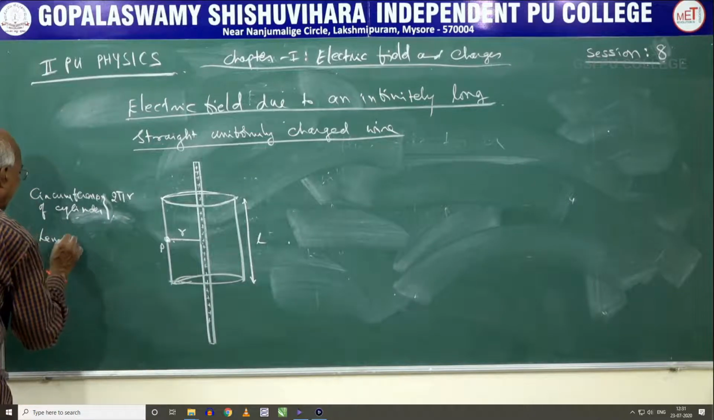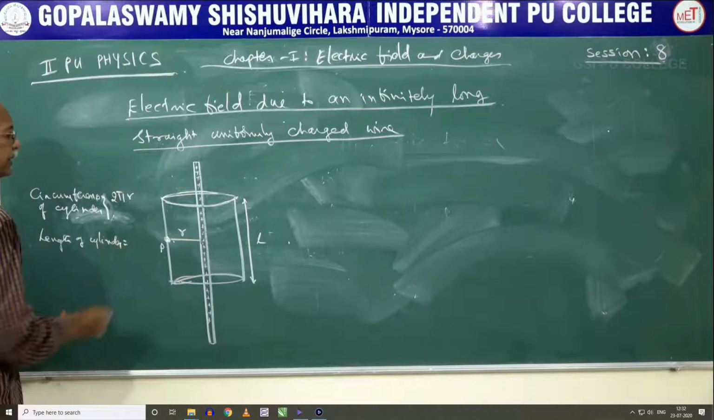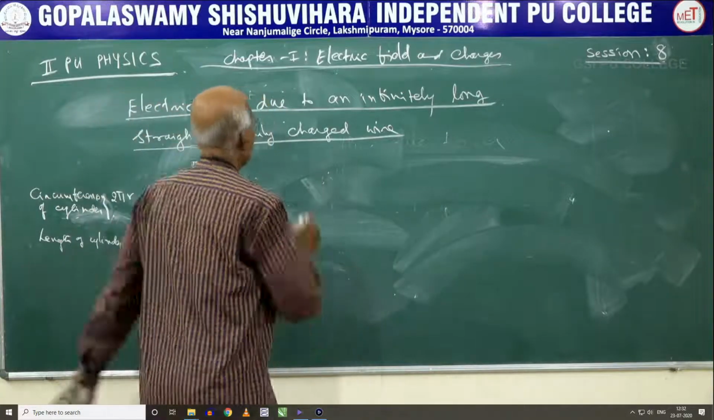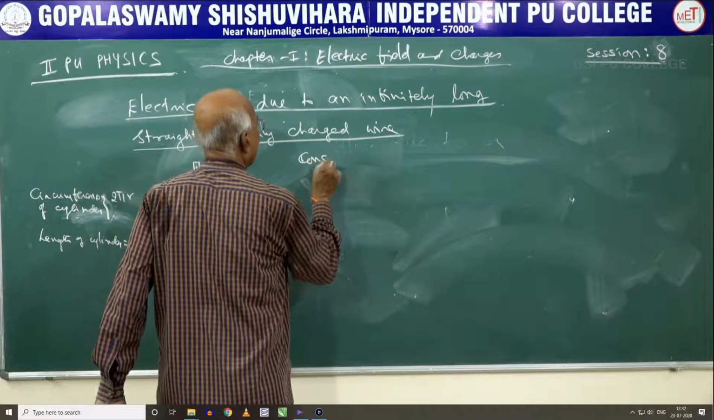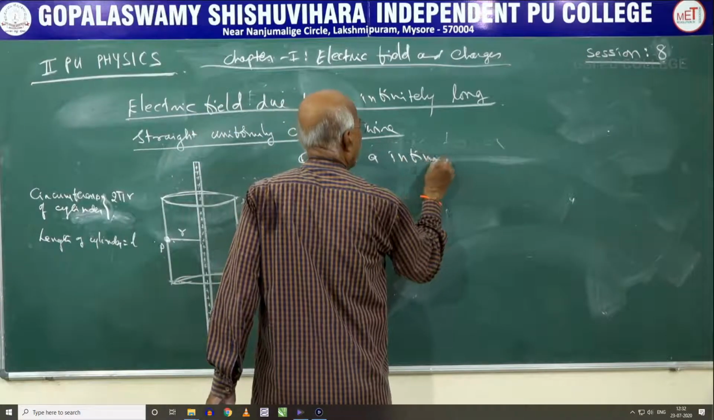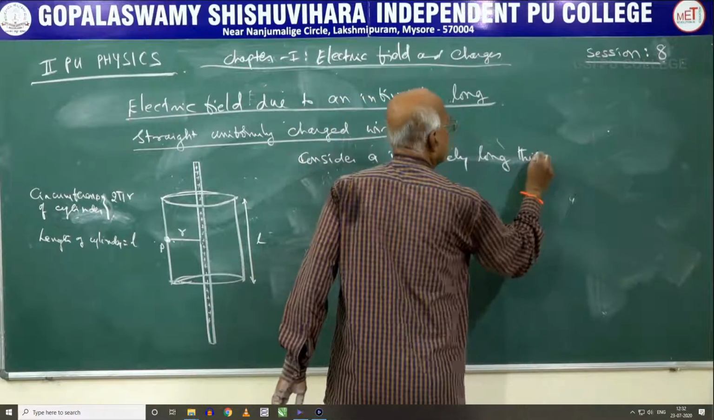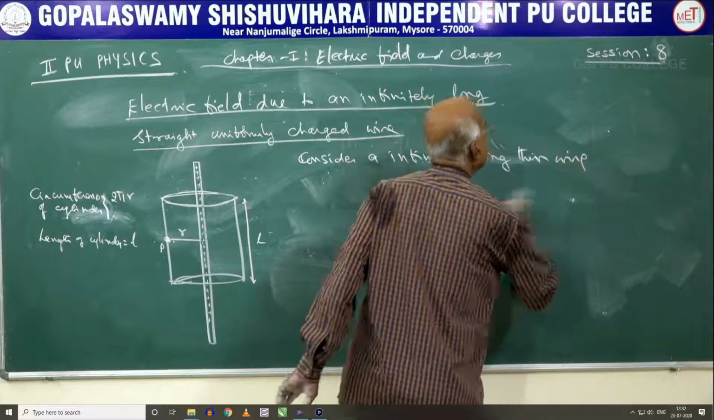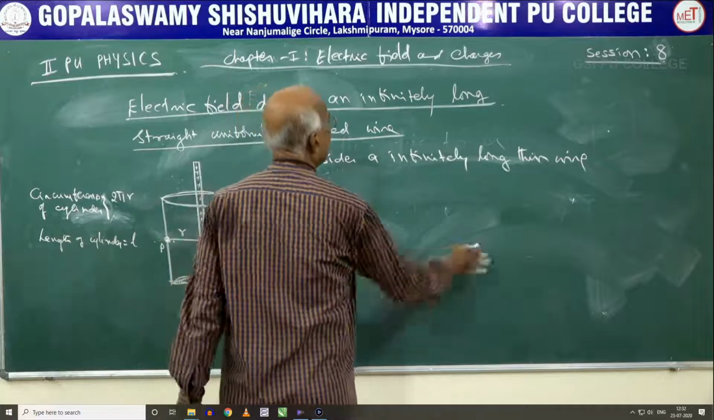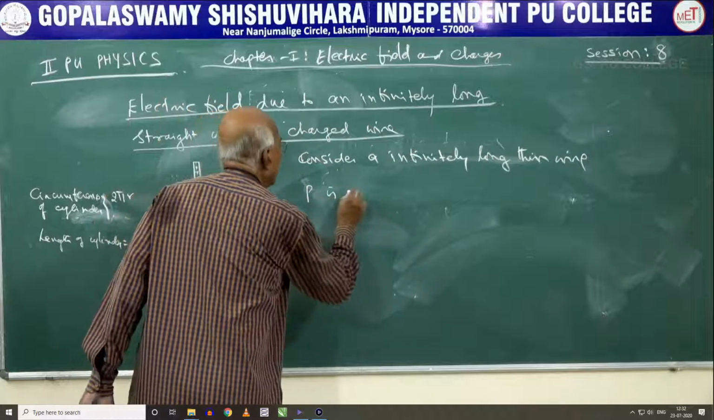Length of the cylinder we will mark as L. Now, looking at the diagram, consider an infinitely long thin wire. Since the length is enormous, the thickness cannot be taken into account. Infinitely thin wire.